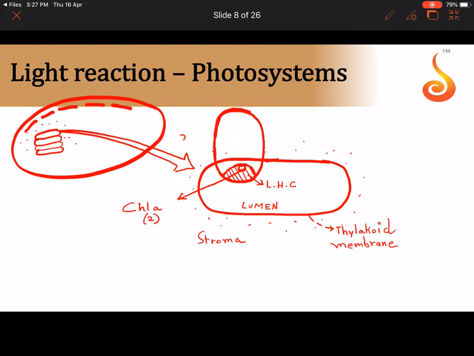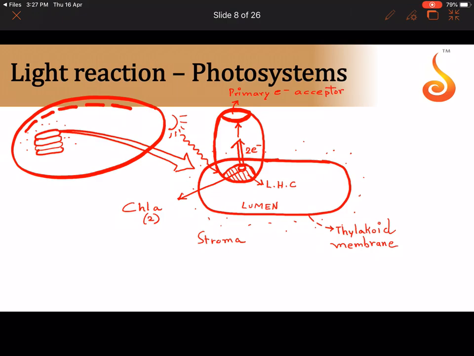And then I told you when the light comes and hits the light harvesting complex, that is sunlight, the chlorophyll A molecules will give out how many electrons? Two electrons, because there are two chlorophyll A molecules. Then I told you there is another molecule sitting up here. This is the one that first accepts the electron. So what do we call this? We call this molecule the primary electron acceptor.